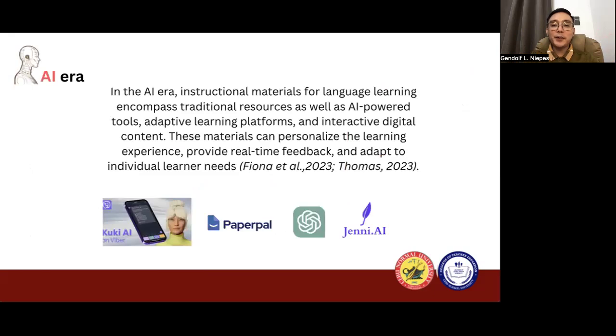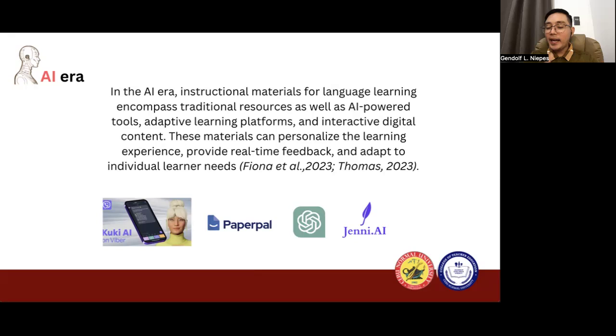Now, in this particular AI era, instructional materials have expanded to include, number one, AI-powered tools. Most of our instructional materials right now are AI-powered.